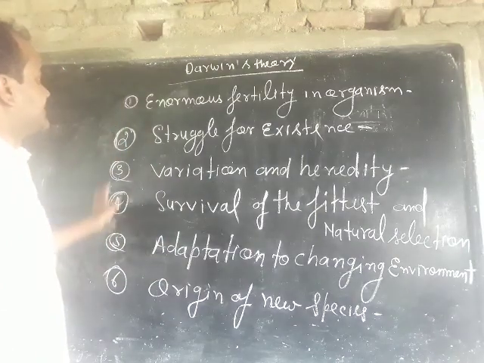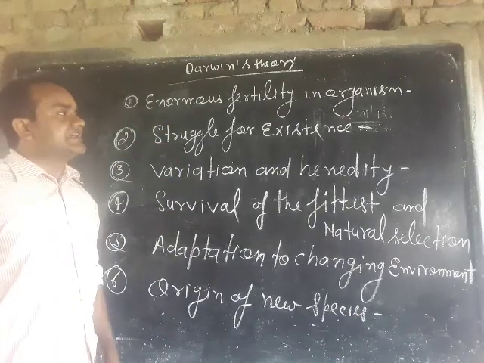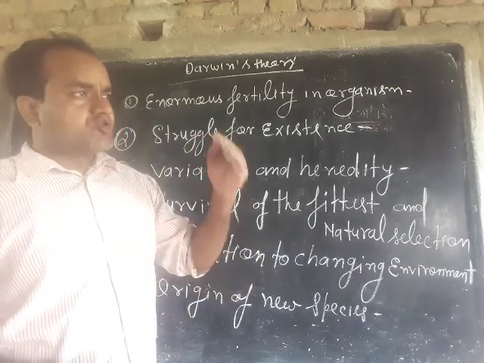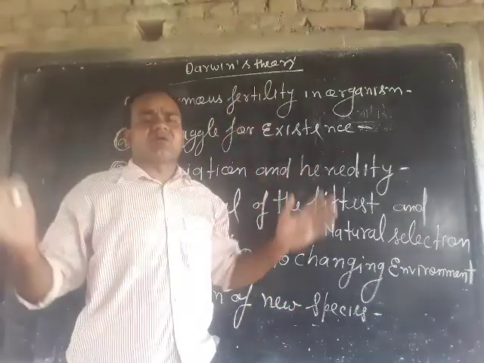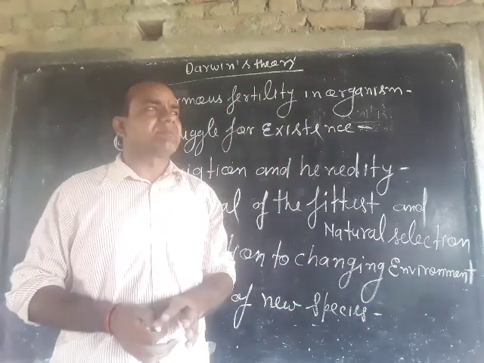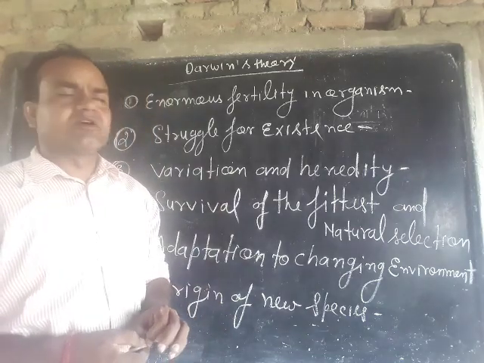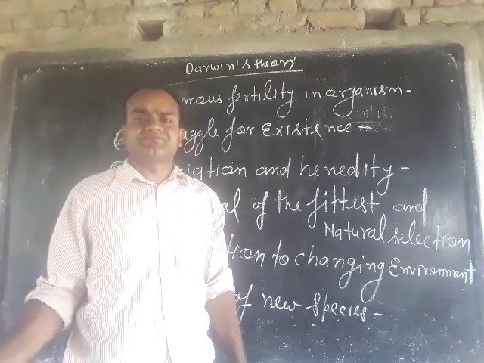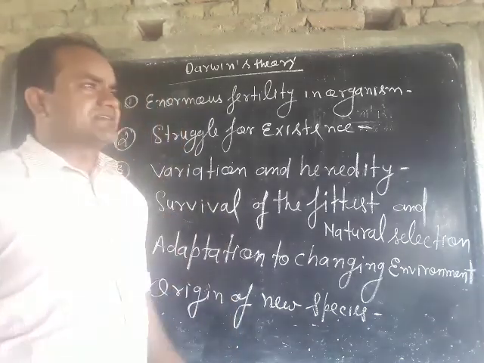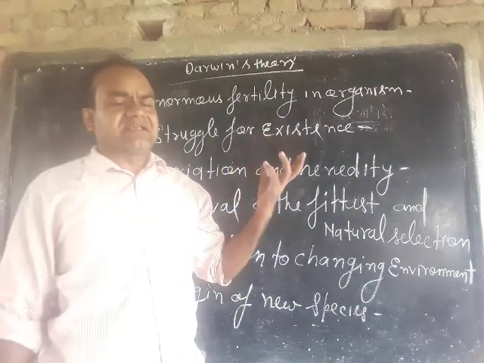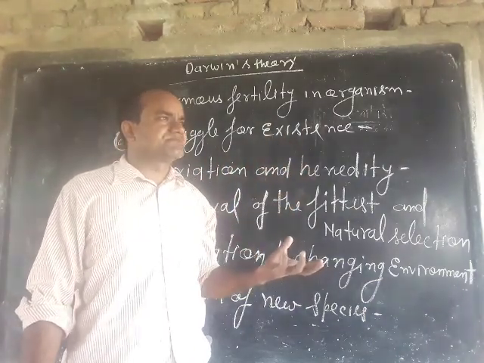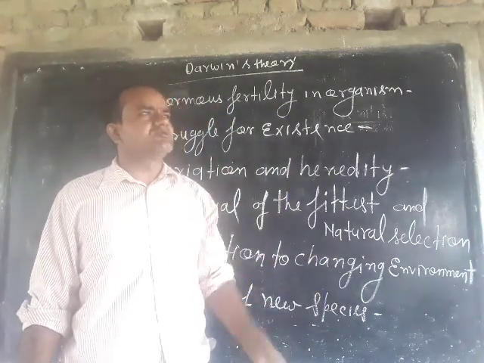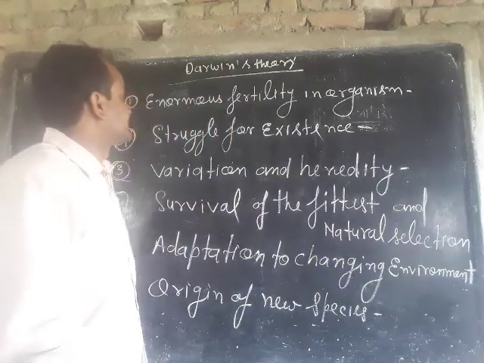According to Darwin's theory, the first one is enormous fertility in organisms. It means every organism has the ability to produce a number of offspring. For example, a female ascaris produces almost 2 million eggs in her lifetime, and starfish also produce a number of offspring. We can say every organism has the ability to produce a large number of organisms.